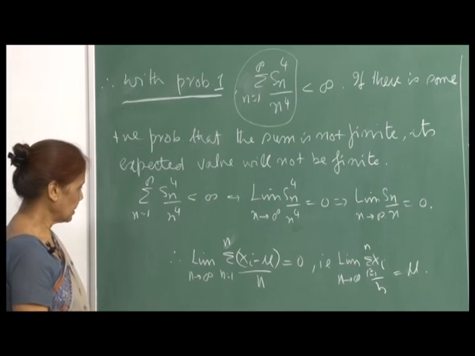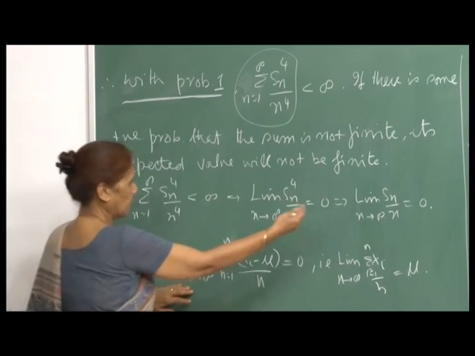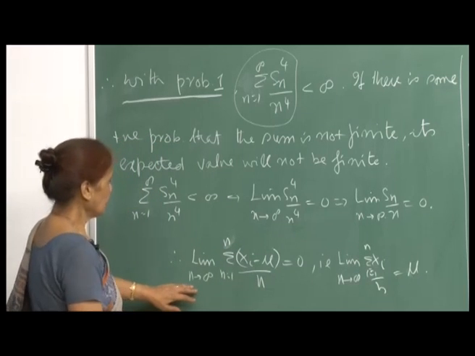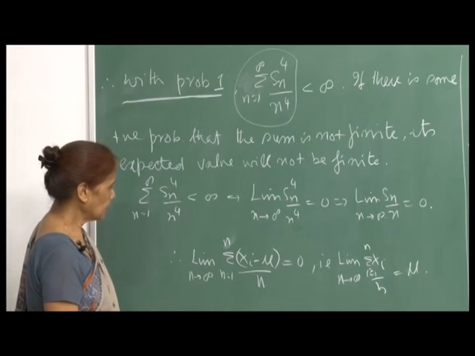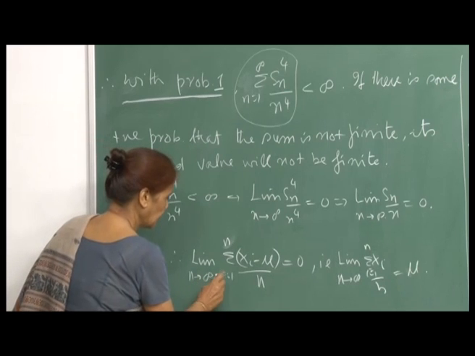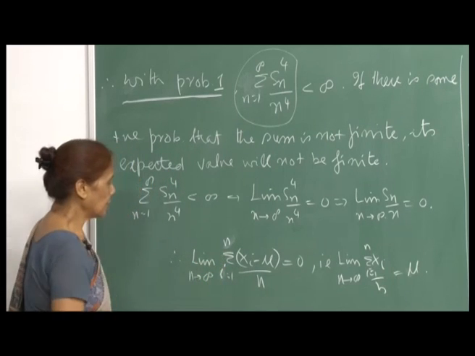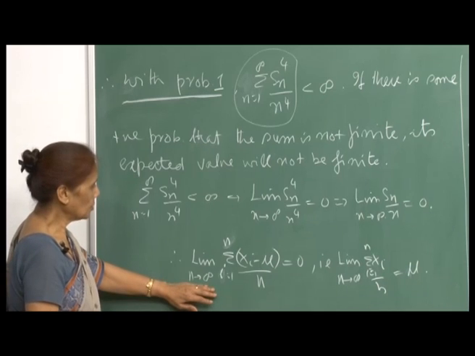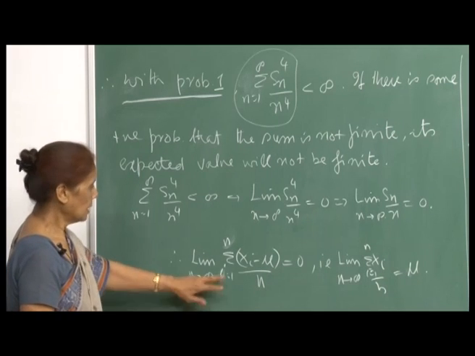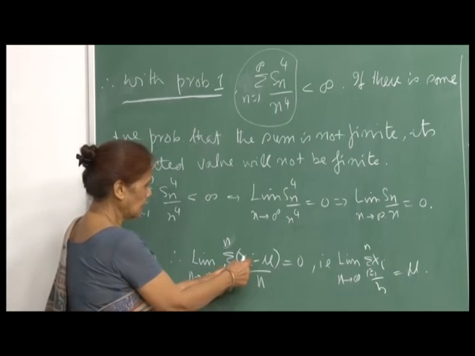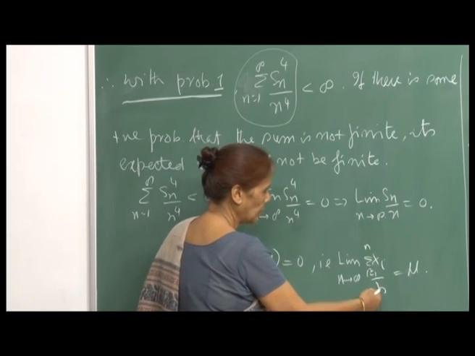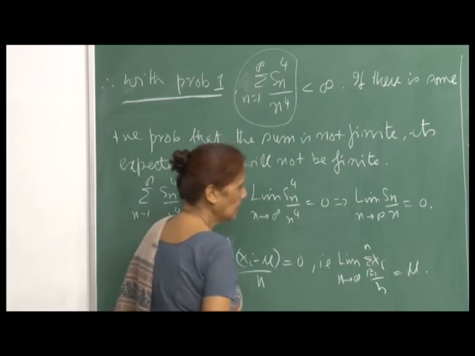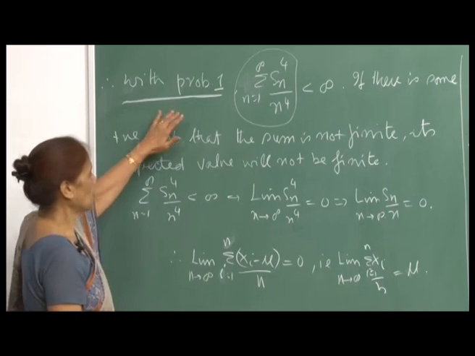And just replacing the value of S_n here, this is the sum of (x_i minus mu) upon n, i varying from 1 to n, and the limit as n goes to infinity is 0, right. And so, you can just take the summation inside here. So, the sum of x_i by n, i varying from 1 to n, has limit mu as n goes to infinity. So, this is with probability 1.